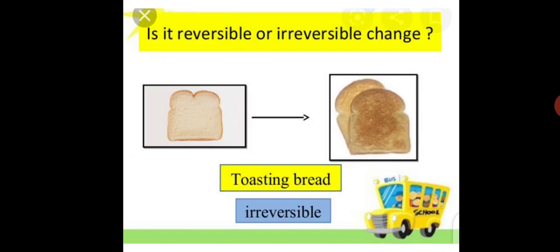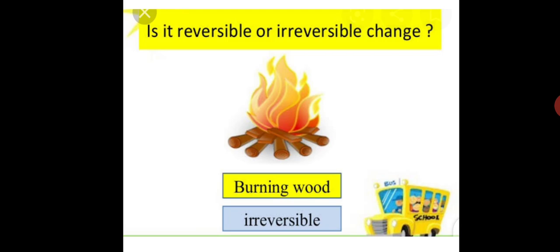All right, so you can see this bread, toasting of bread. This bread, can you see? You've already burned it. Burning is involved here. So the bread has changed its form to another. So it's an irreversible change because you can't get it back. Can you see there is a difference between a roasted bread and a normal bread? So we have a burning of wood. Burning of wood is an irreversible change, okay? Because when a wood burns, you can't get back the wood in its original form. So it's an irreversible change.